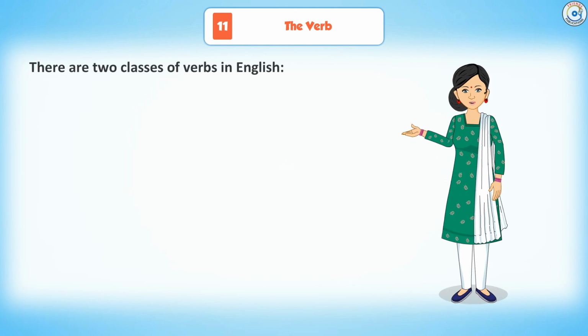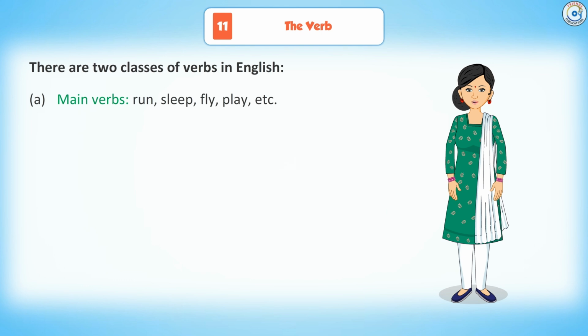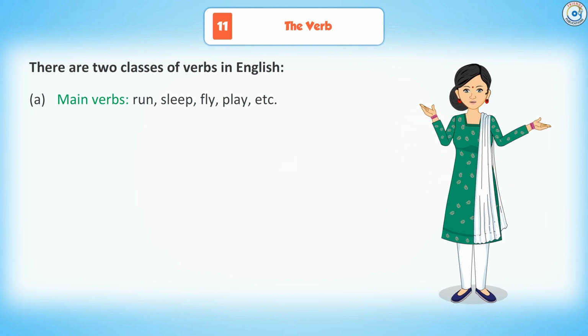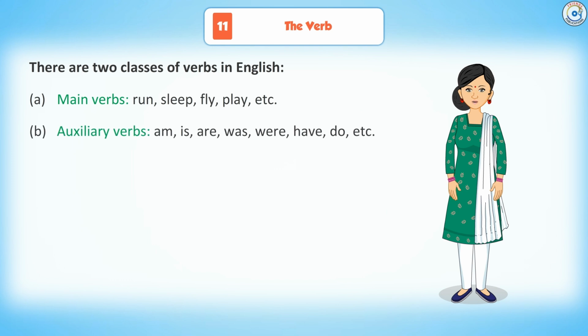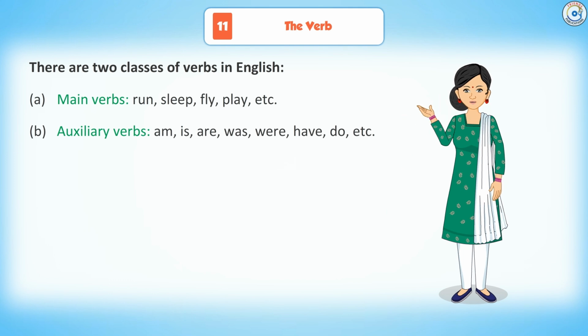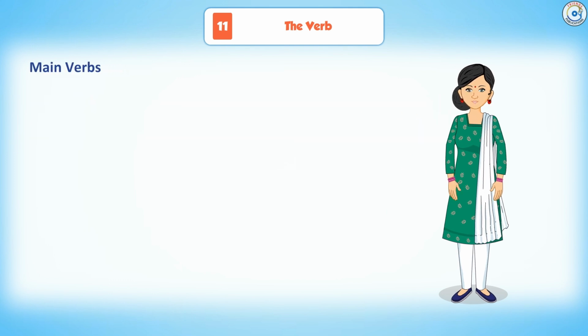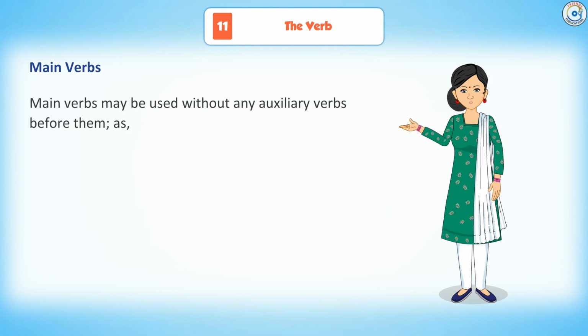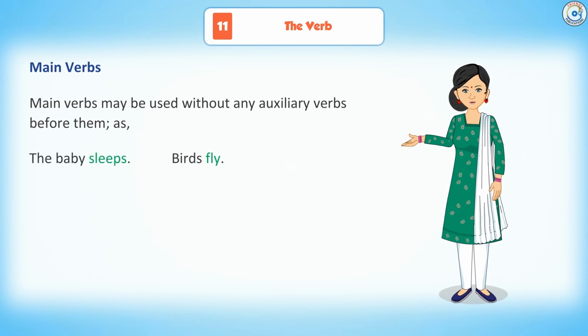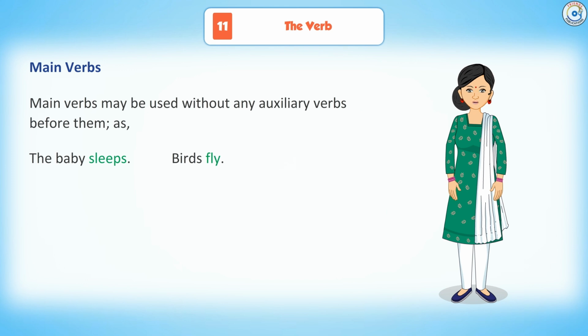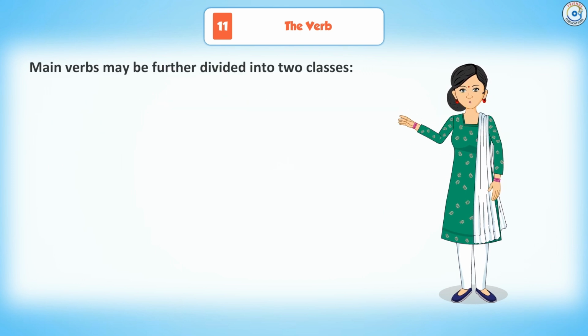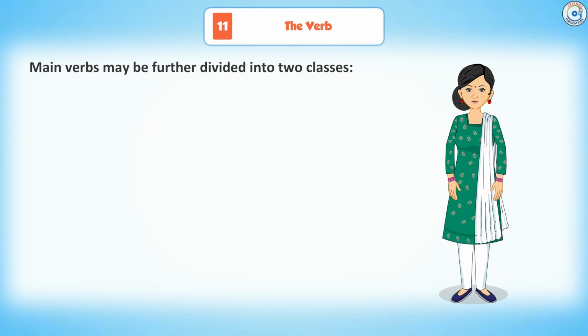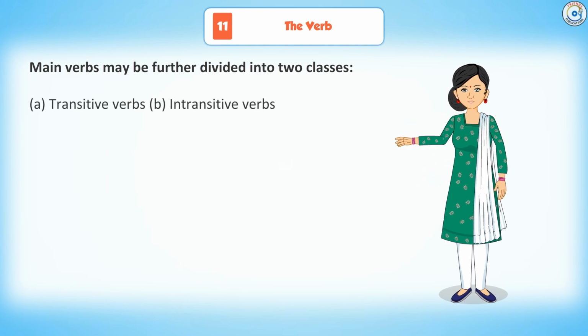There are two classes of verbs in English. A. Main verbs: run, sleep, fly, play, etc. B. Auxiliary verbs: am, is, are, was, were, have, do, etc. Main verbs. Main verbs may be used without any auxiliary verbs before them, as the baby sleeps, birds fly. Main verbs may be further divided into two classes. A. Transitive verbs. B. Intransitive verbs.